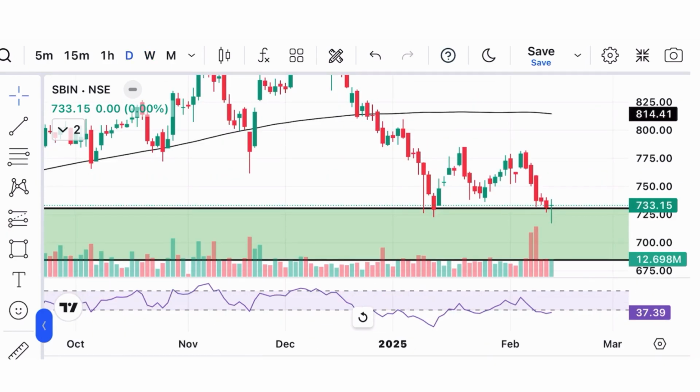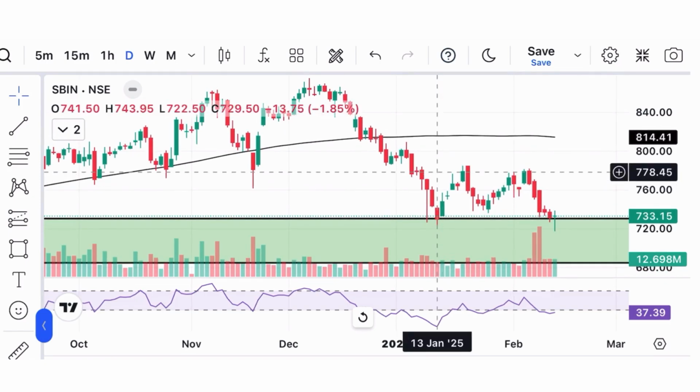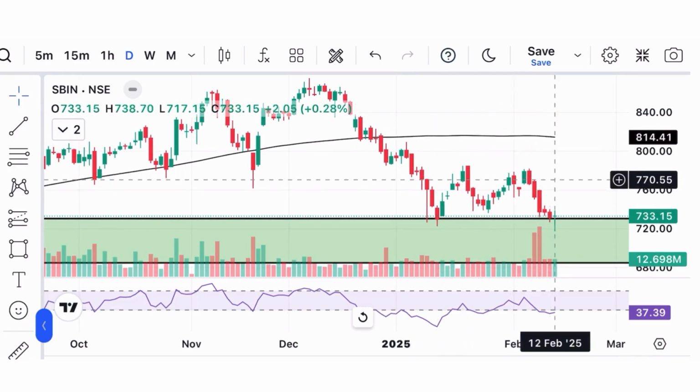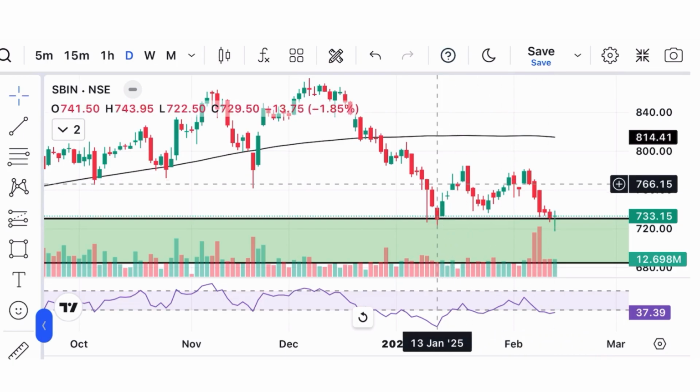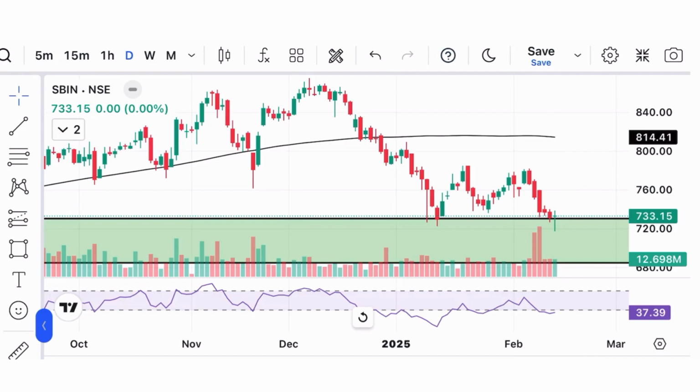So on the daily time frame as well, we can clearly see there is a double bottom formation here and here recently. So here the RSI was 22.53, while right now here it is 37.39. So there is an RSI divergence. So that's it for the analysis, a quick analysis of SBI on fundamental and technical forefront.